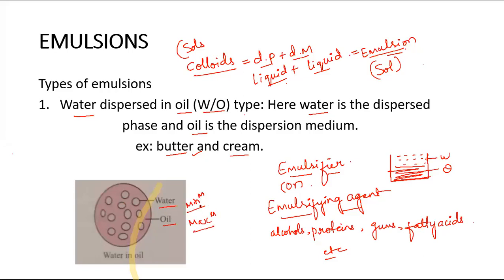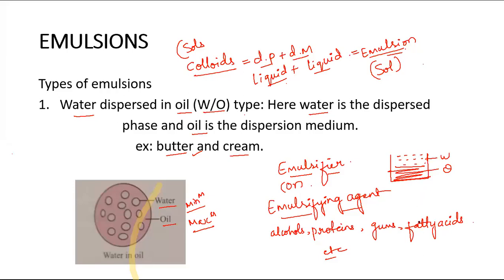So in butter, you can't see a separated layer of water and fat, and the other protein, gums, fat, protein, minerals, iron, whatever is present in it, you can't observe separately. So it is like a colloid, but we should call it an emulsion because both the phases present here are in liquid state.